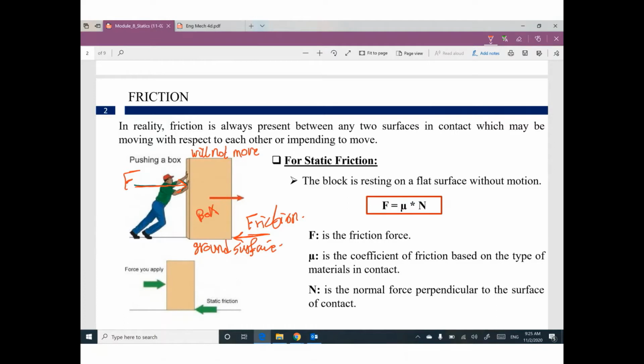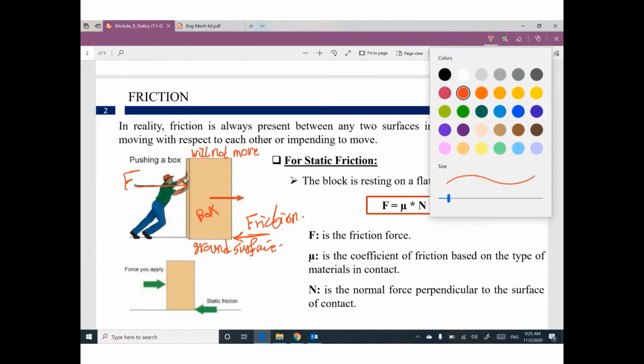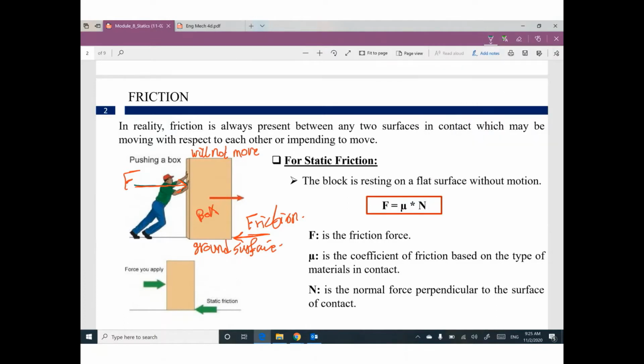I need you to learn two words. The first one, where is the direction of the force? In this way, the direction of the force applied to this box is in this direction. That means the friction will be in the opposite direction.